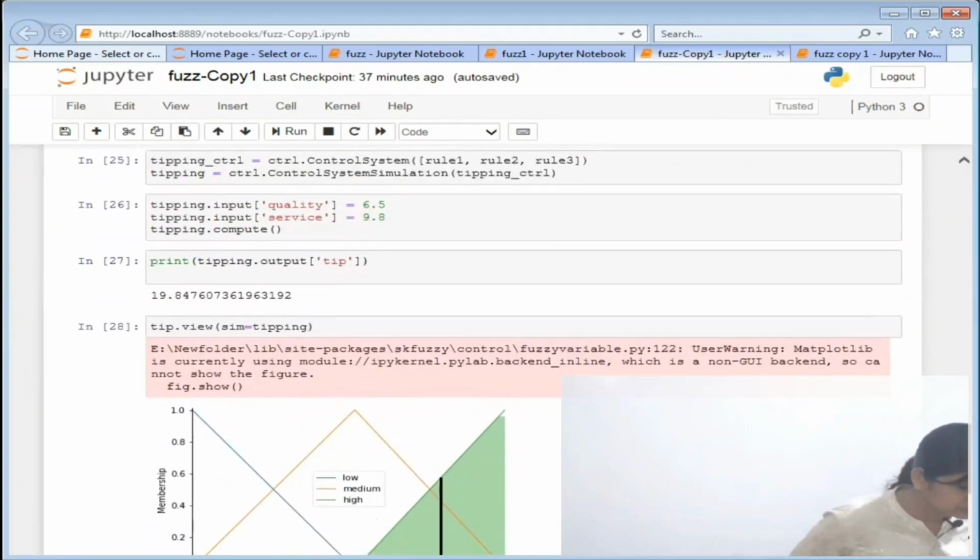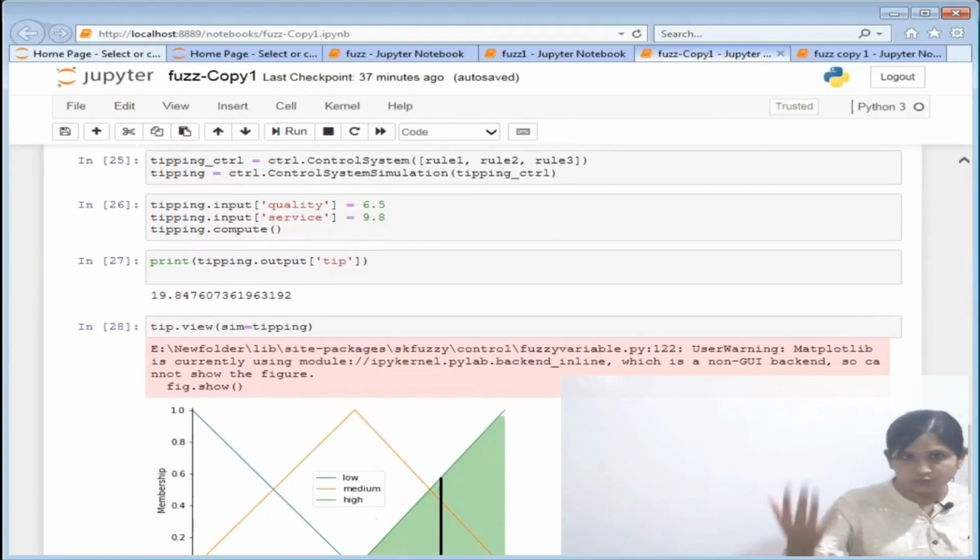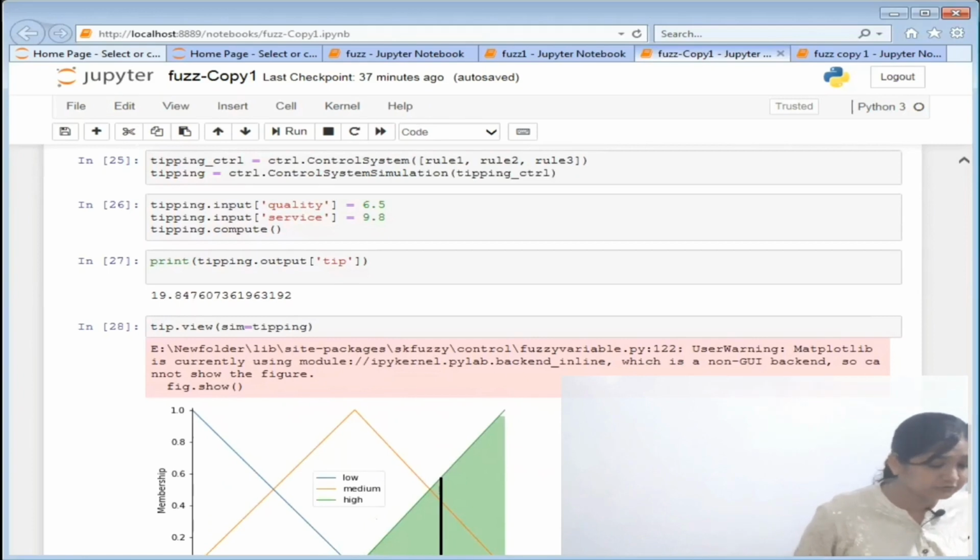After computation, if you want to see the result, what the tipping percentage value is, you have to go for a print option. After print, you print the value of the tip. Here it's coming to something like 19.84, around 20%. So if quality is 6.5 and service is 9.8, the tip is around 19.84, you can say 20%. It's saying that you should give a 20% tip to the waiter on a scale of 0 to 25%.